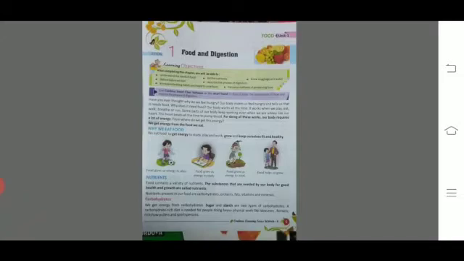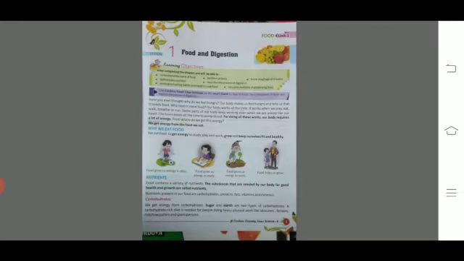What is the meaning of food? Any edible thing is known as food. It means anything which you can eat, like mango, potato, cauliflower, cabbage, all are edible. It means they all can be taken as food. So it is our food.